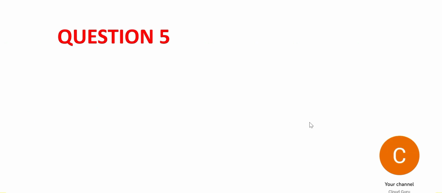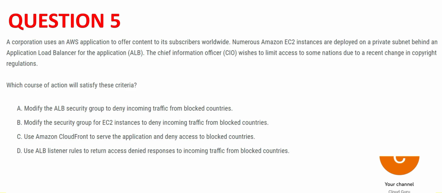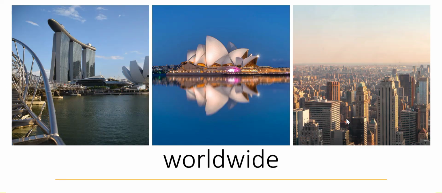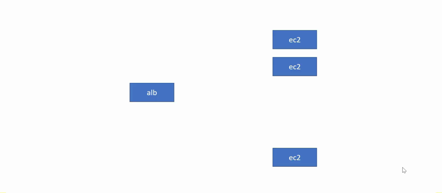Question number 5. Pause the video here if you want to read this carefully. Okay, pause it, identify the keywords. The keyword is you are having a global application. The subscribers are worldwide, for example in Singapore, Australia, New York, and so on. So the users can access from any of these locations. So how is it hosted? There are numerous EC2 instances which are behind an ALB, that is the application load balancer.